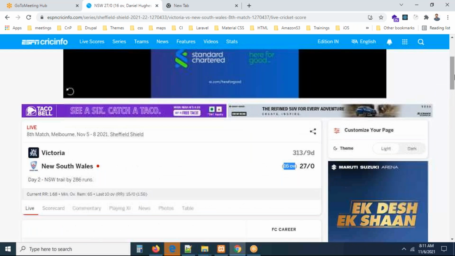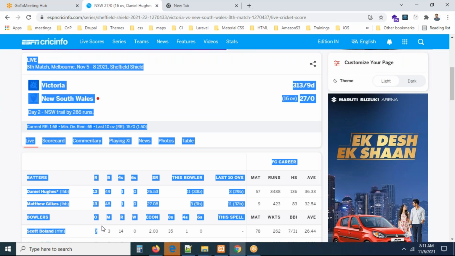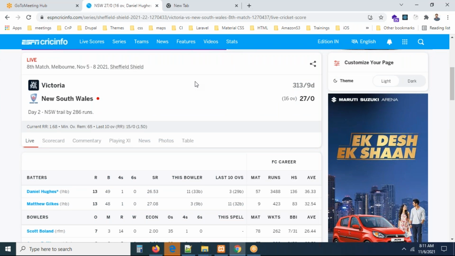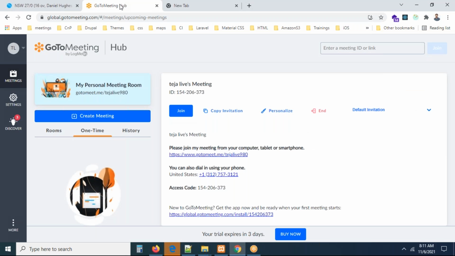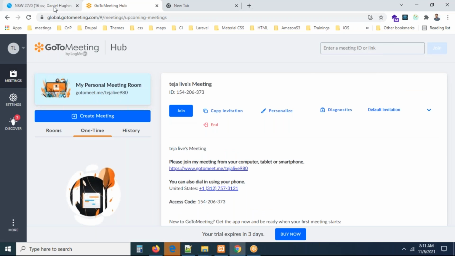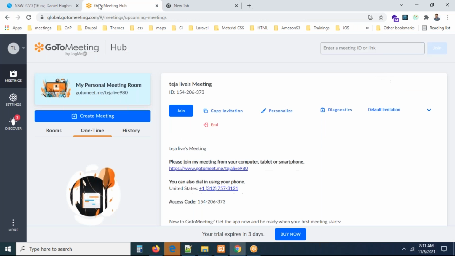This particular portion, whatever portion you are able to see from here to here, this will get updated automatically without refreshing, without reloading. So now I don't want to touch this. I will come back after some time. Now you can check this. The score may be updated after some time. We don't want refresh and we don't want reload. This is one of the best examples of how these people are getting data from the database without refreshing, without reloading, by using Ajax. Ajax will play a vital role.